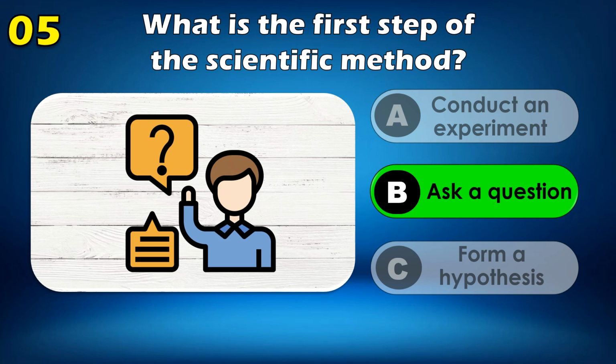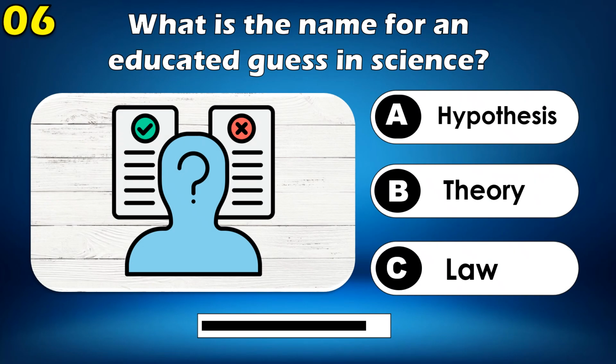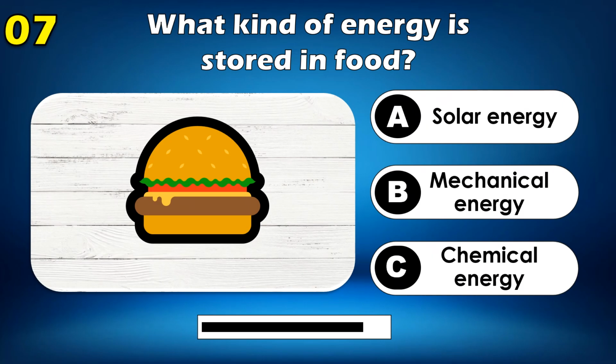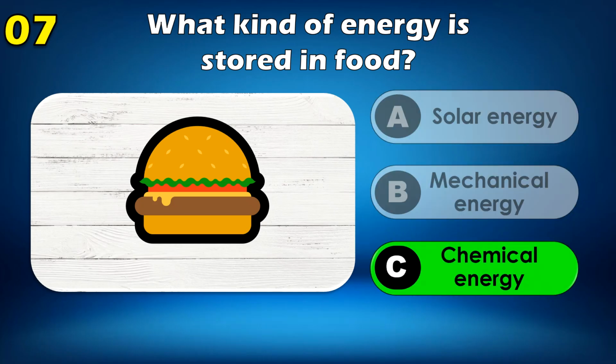Ask a question. What is the name for an educated guess in science? Hypothesis. What kind of energy is stored in food? Chemical energy.